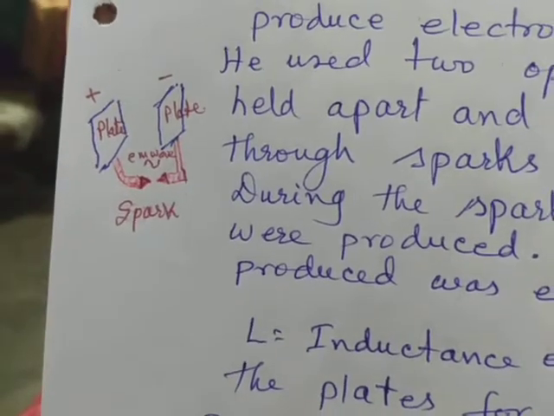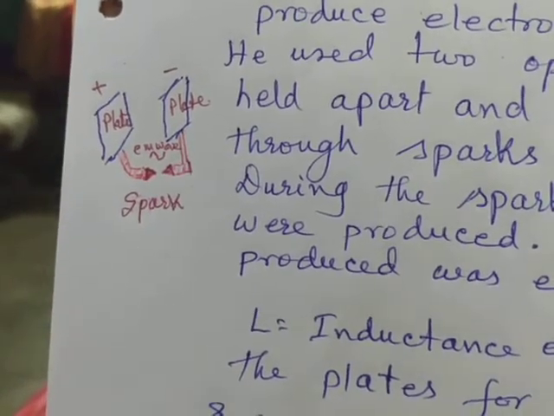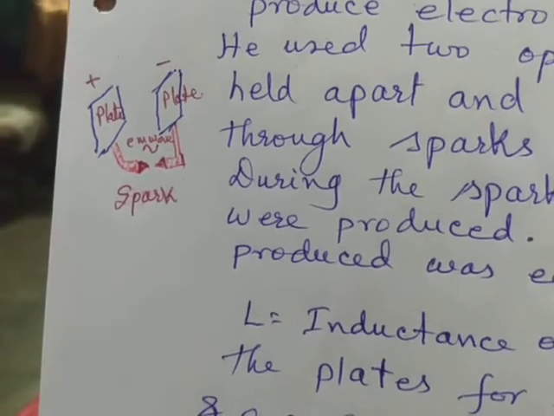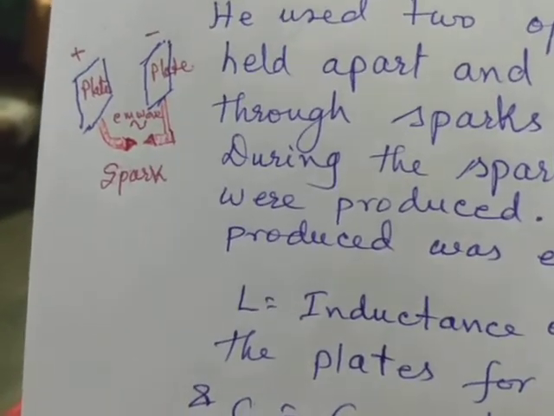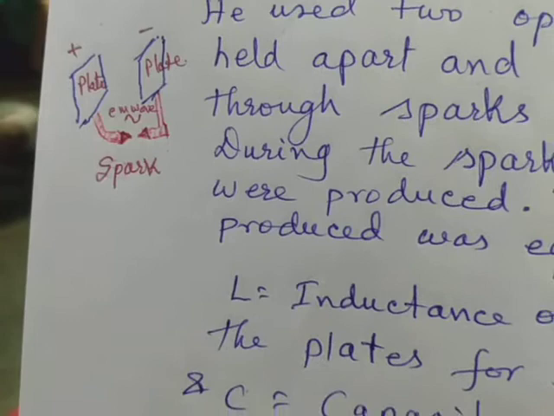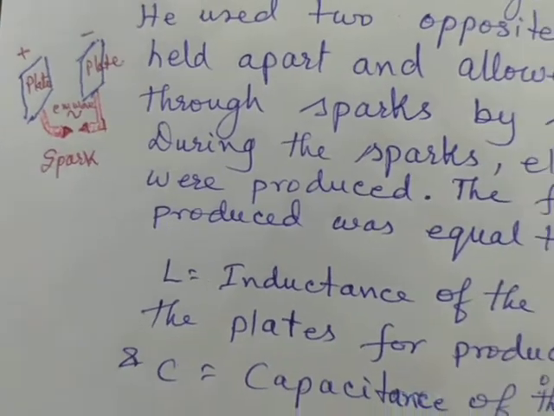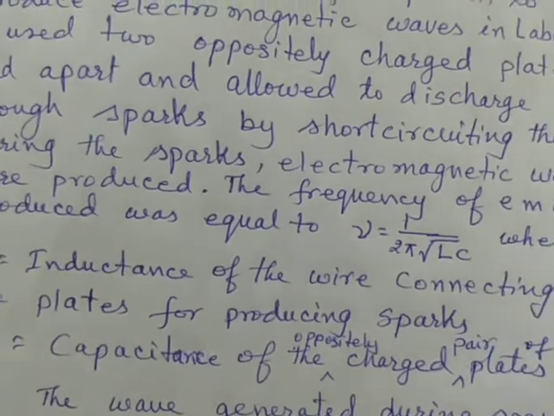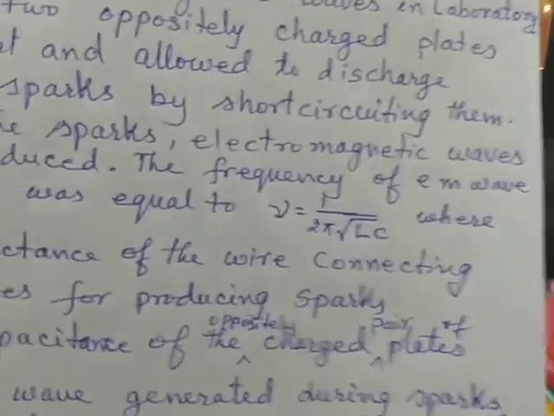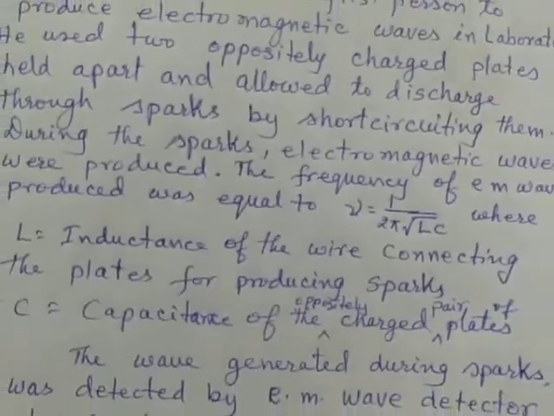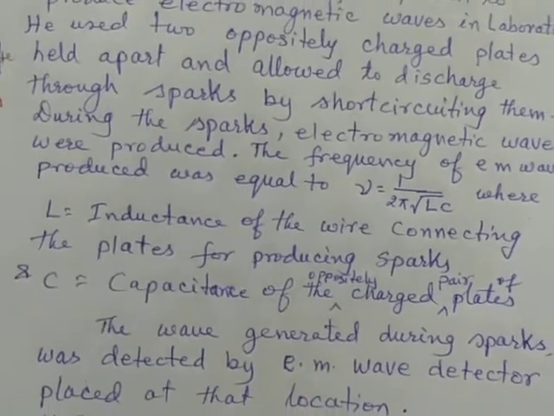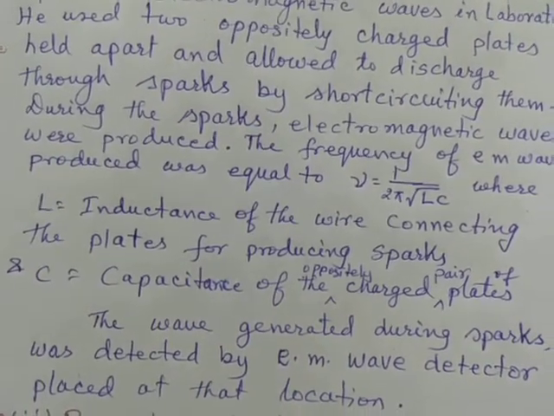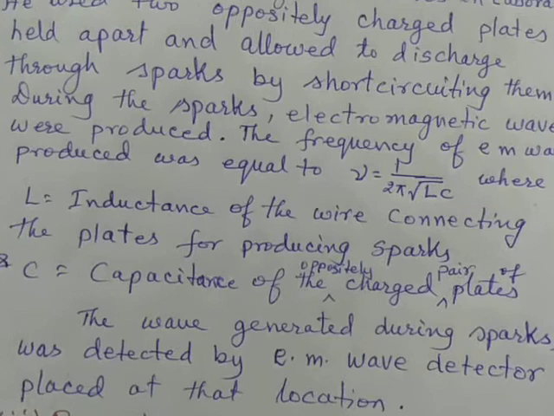One is positively charged, another is negatively charged, and they are allowed to short circuit through the two sparking nozzles, and the moment this spark takes place during the short circuiting, electromagnetic waves are produced, and it was detected by the electromagnetic wave detectors.